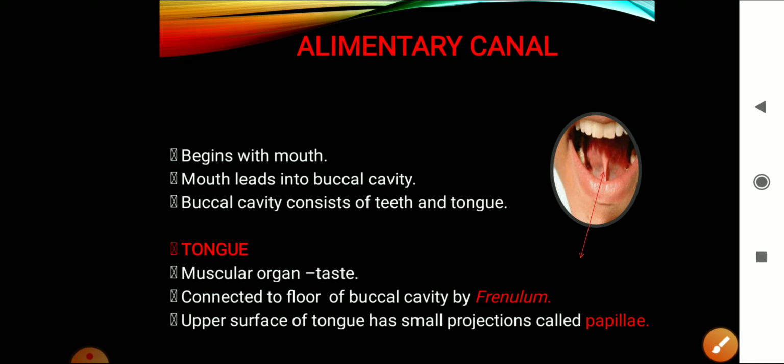The upper surface of the tongue has small projections which are called papillae, and some papillae have taste buds which help us to know the taste. Hope it's clear. So that is all about the tongue.